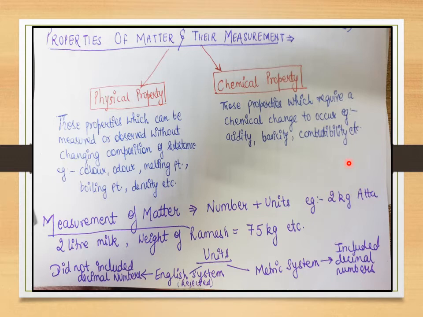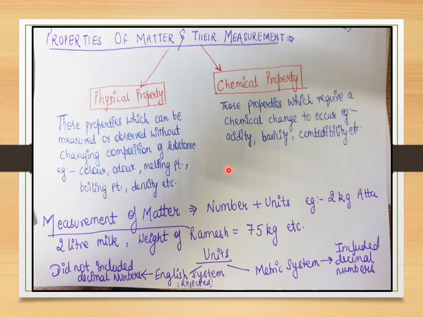When I have to describe the physical properties of any matter, I don't have to do any chemical reaction. I just observe and measure the substance and check its physical properties. So these are the two properties that any matter is going to have: the physical properties and the chemical properties.